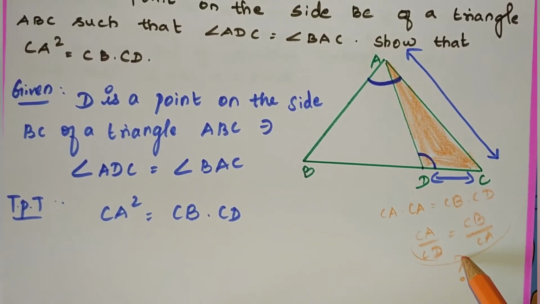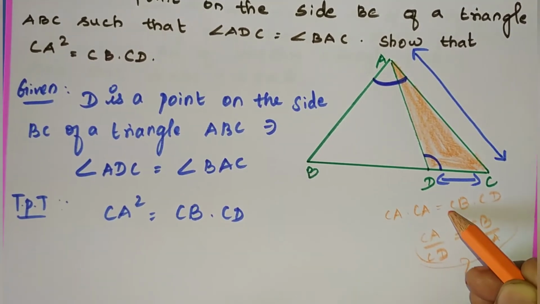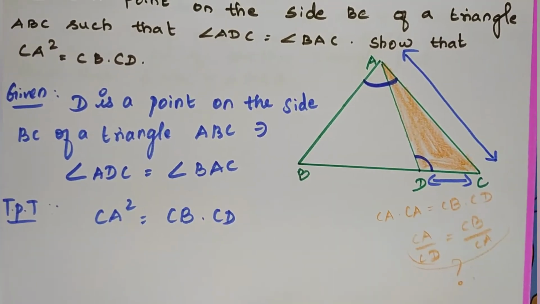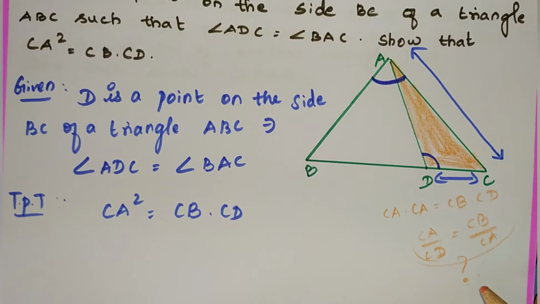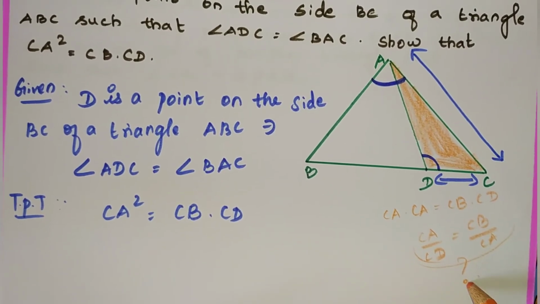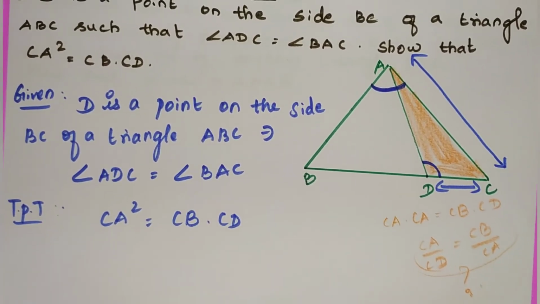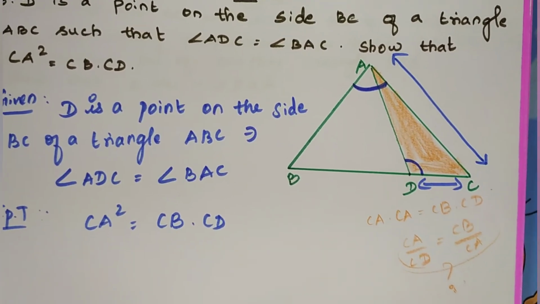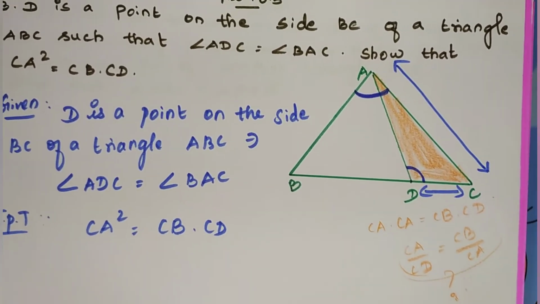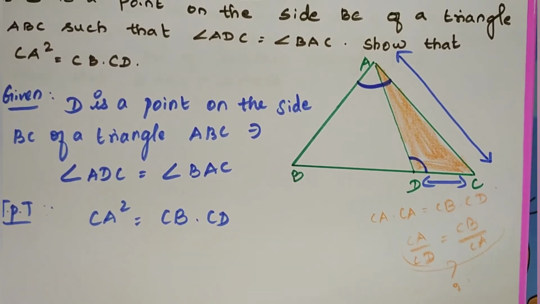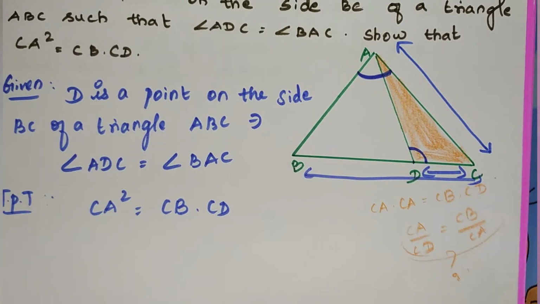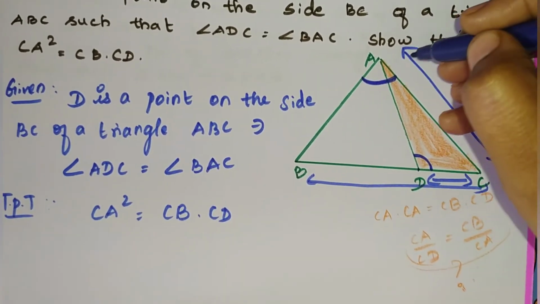If we prove that the sides are in proportion, then I can prove this one. So I am going in the reverse order. For that we have to choose the triangles. Which two triangles do we have to take? That is very important. So now I found that one triangle is ADC. And one more triangle we have to find. Which triangle? Based on CB, that is full angle, CB, and again AC.